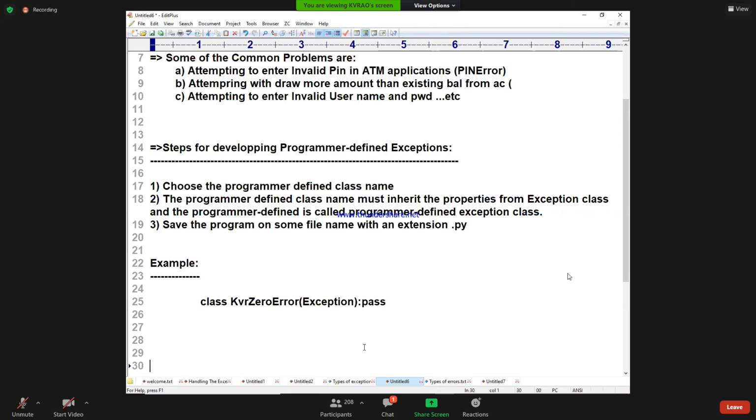Actually, in Java it is very, very difficult to develop our own exception. Python is really great. Take any student and ask how to develop your own exception, and they will be shivering like anything. Ask what is a try block, what is the syntax, and people will be out of order.